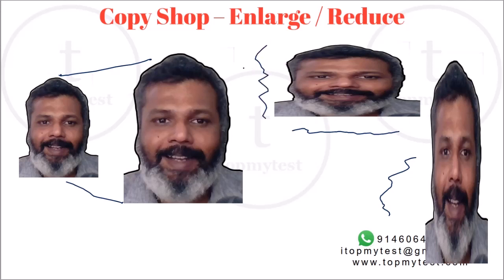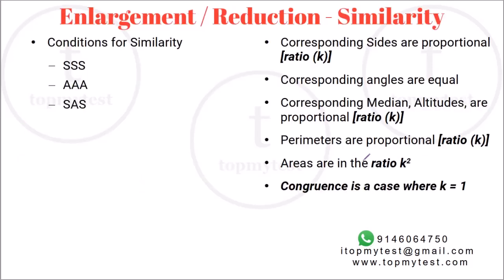The ratio of height to width should be constant as compared to the original. So if this is x by y and this is a by b, they will be identical only if x by y is equal to a by b. If you distort this aspect ratio, you will get either a flattened image or a bulged up image. In case of a triangle, it is called similarity.